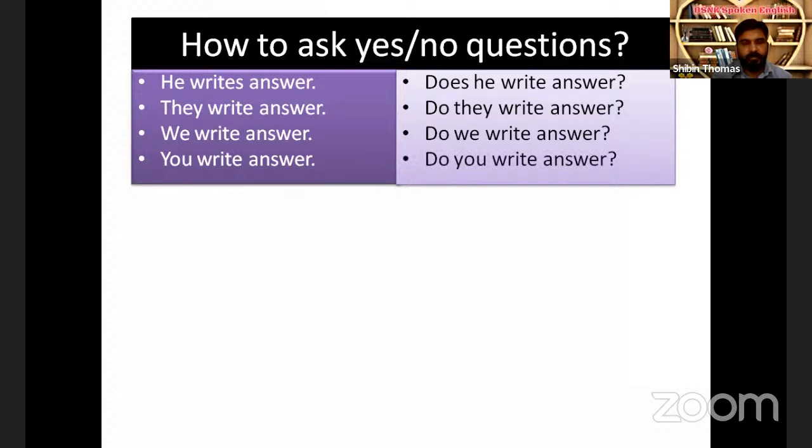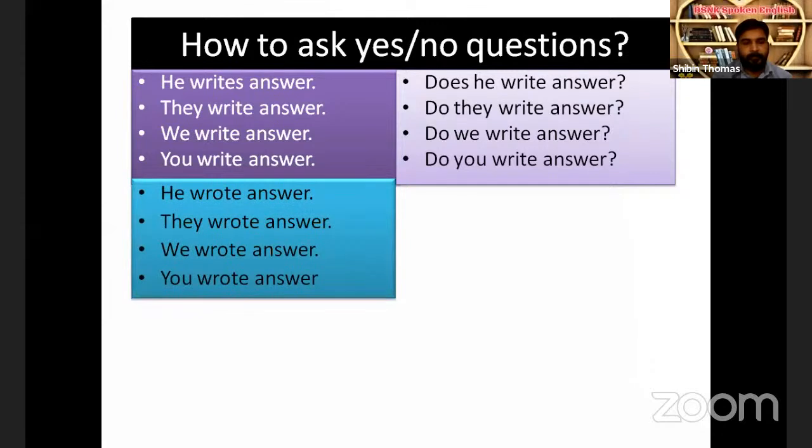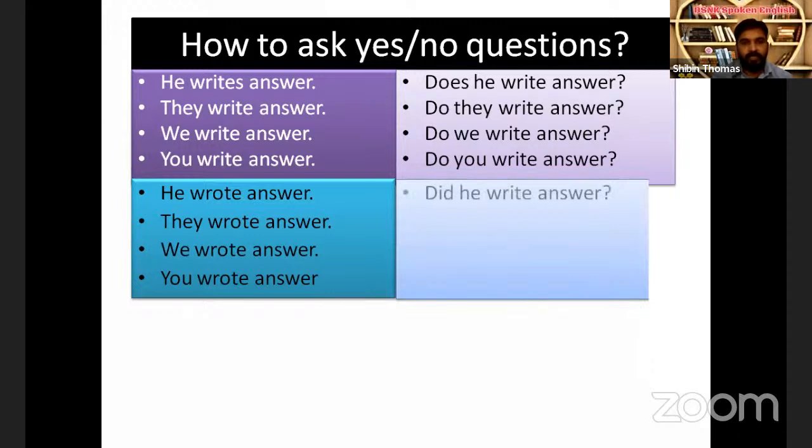Easy. Yes. Now let's move on to the past tense. He wrote answer. What will be the question to that answer? This is a statement. He wrote answer. And you know, wrote means did and write. So did he write answer is the question.